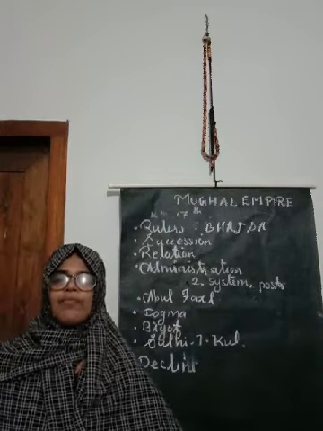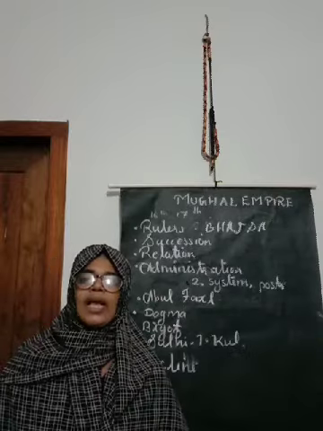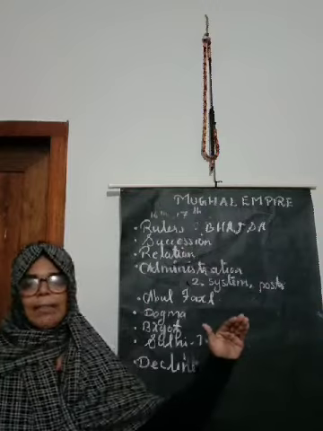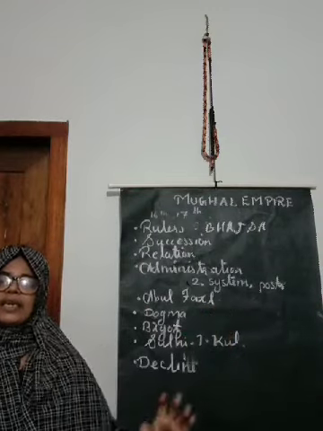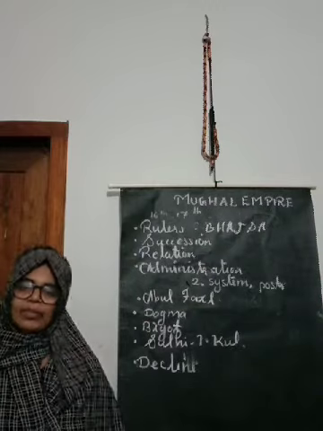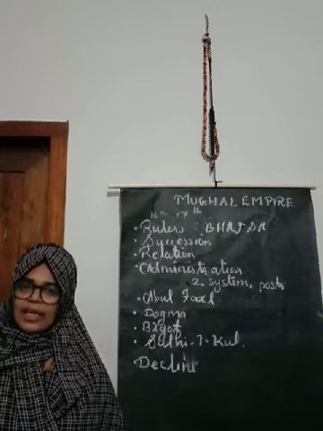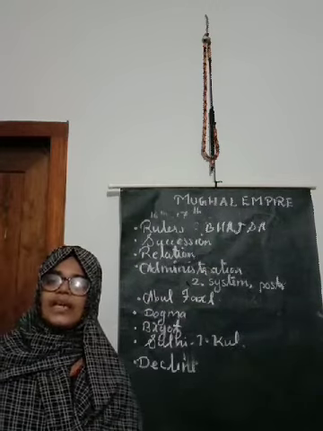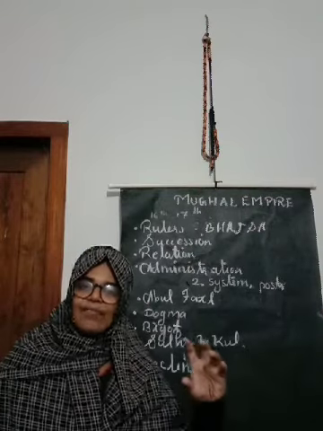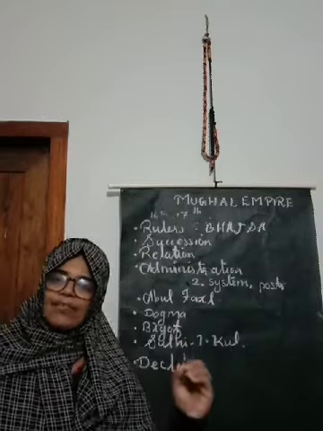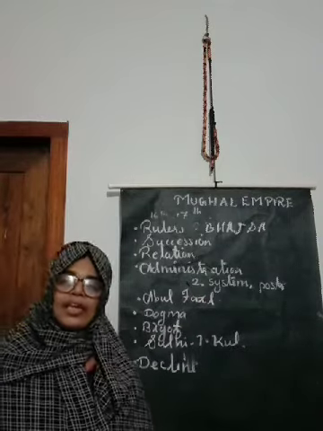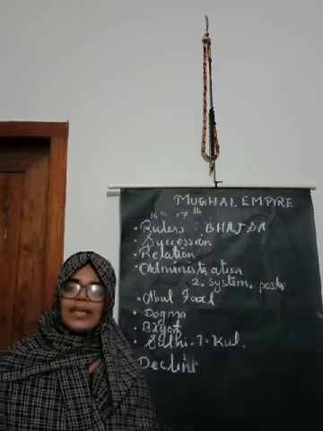And what type of territory was considered as Mansab at that time by the Mughal emperors? It was the ruling area, the region, the territory which was defeated by Mughal rulers. This defeated land, this defeated region is called Mansab.